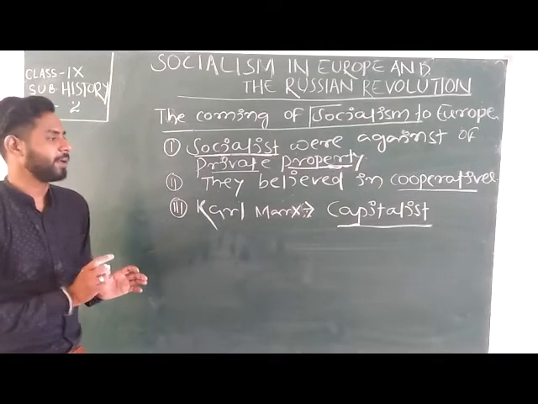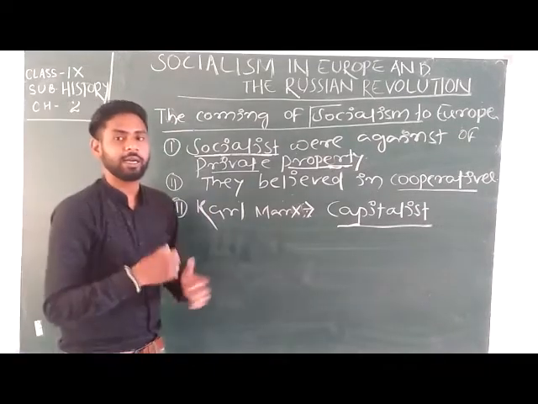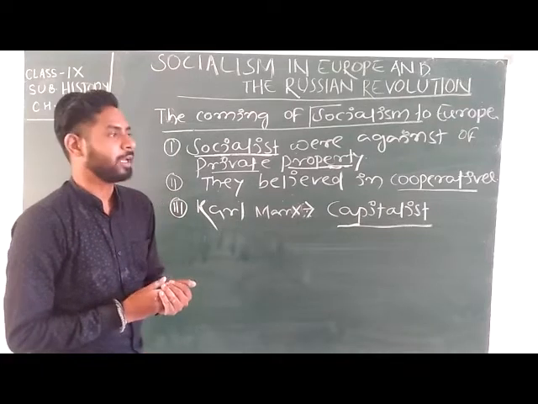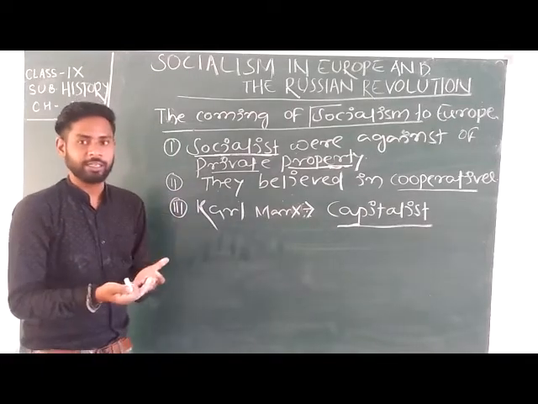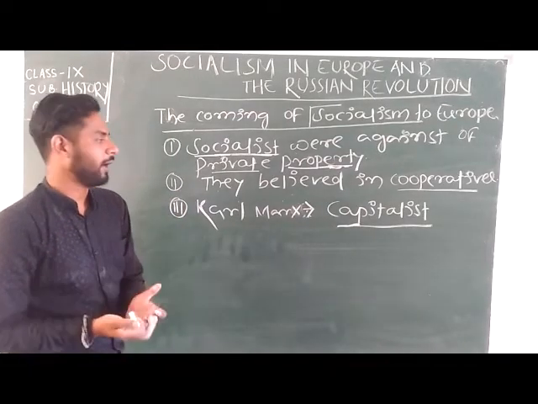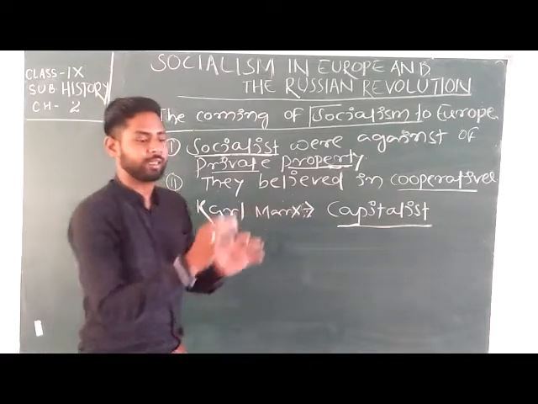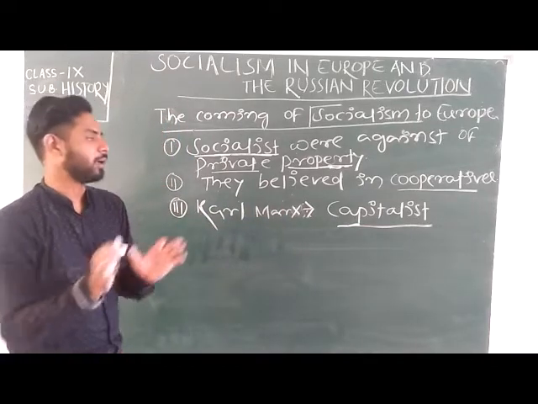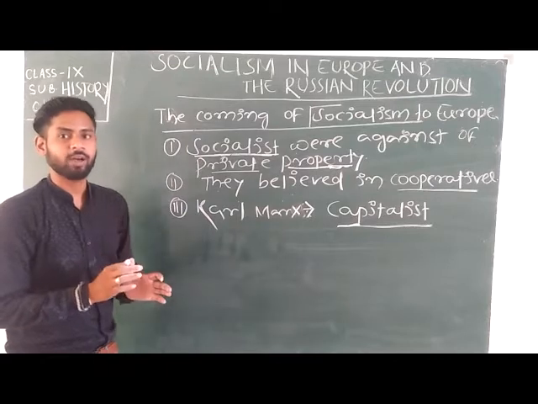Industrialization also took place in that period, and the powers and the money were all centralized in the hands of the industrial owner or factory owner.